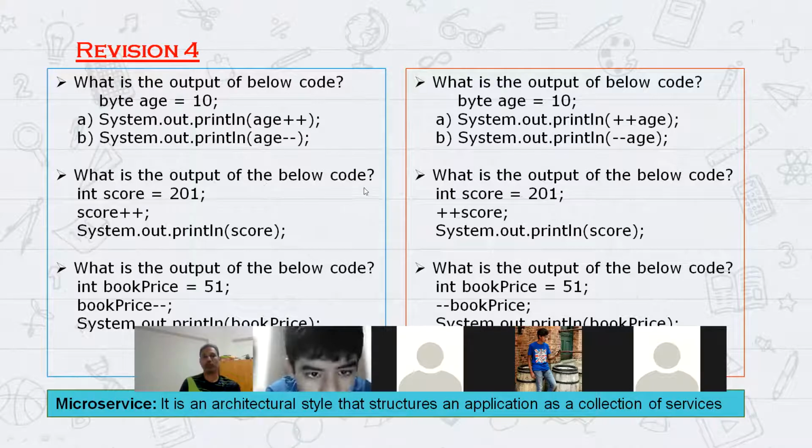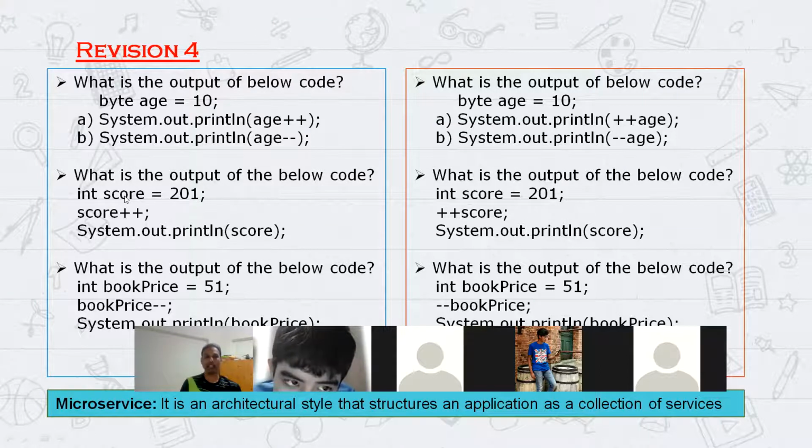So Advay, now the second question to you. What is the output of the below code? int score = 201; score++; System.out.println(score). 201. Perfect.